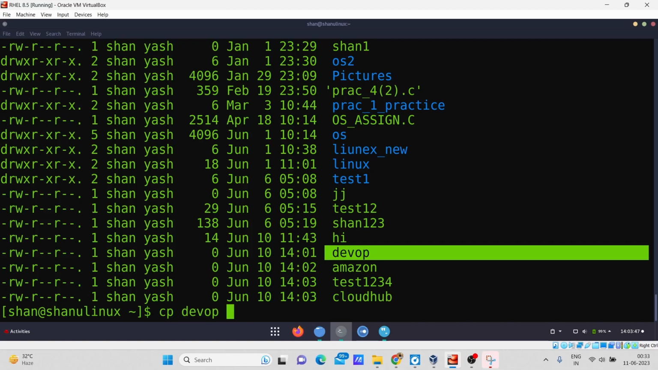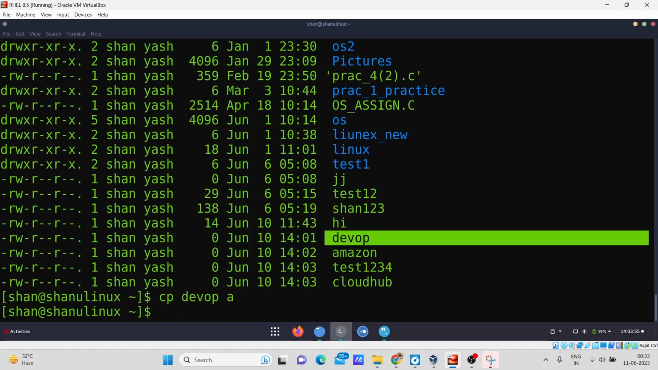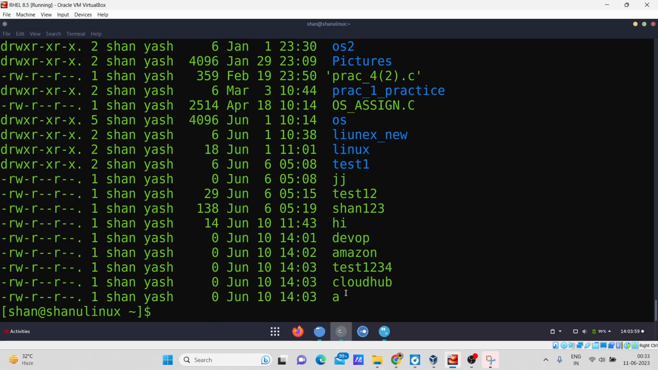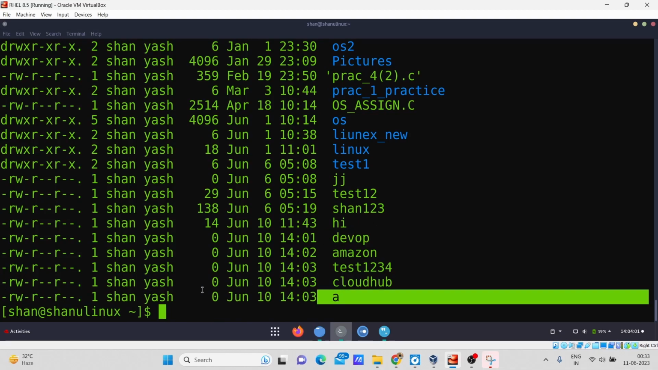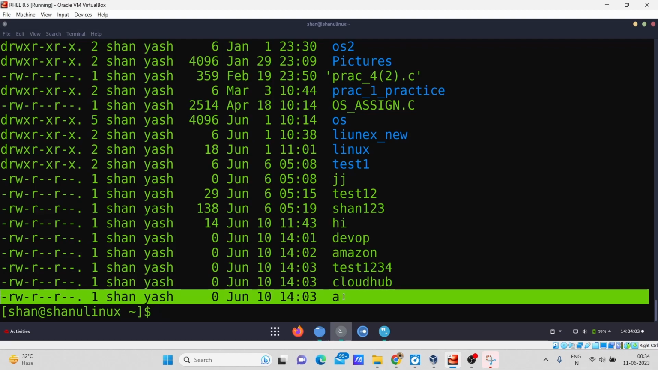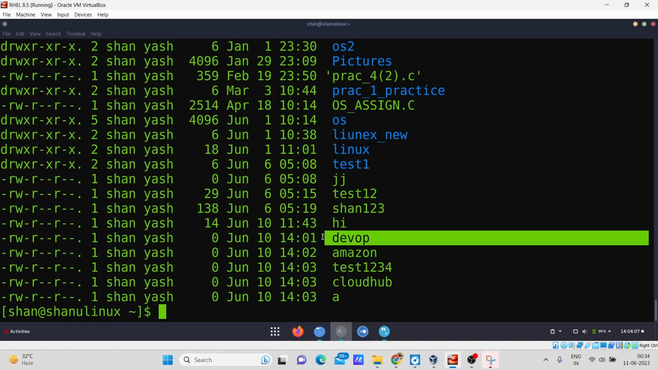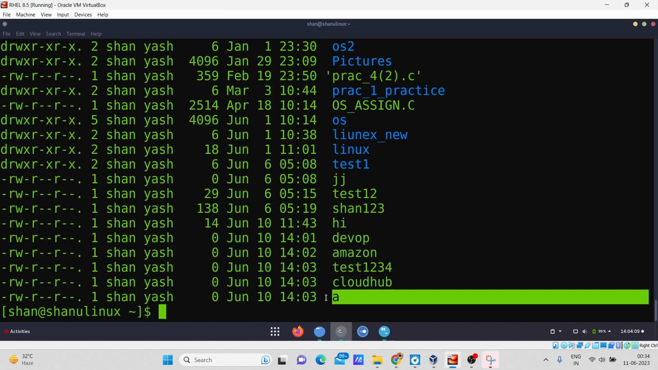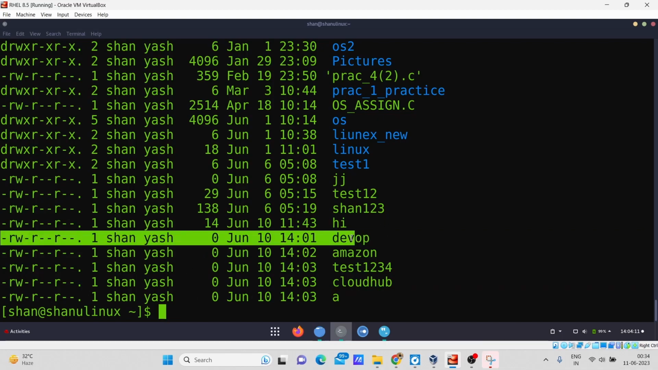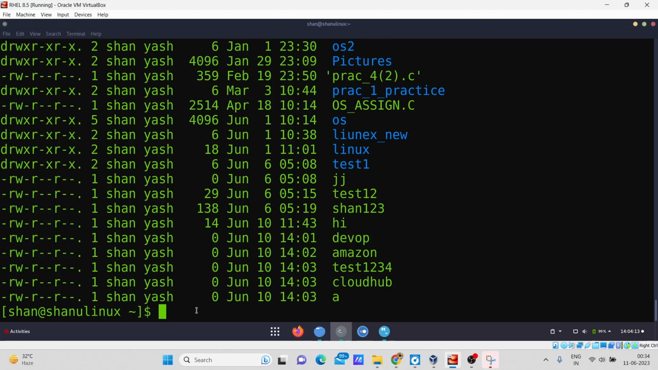So for example, I am creating a new one, and I will give the name a, just like this. After entering it, I will run the ls -ltr command, and I can see that it has created the file. This file is a copy of the devo file, because I applied the cp command. So it has been created, but it is a copy. Just like this, you can create a file with the cp command.